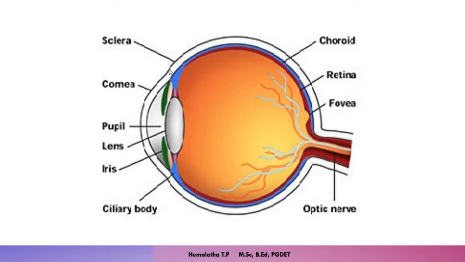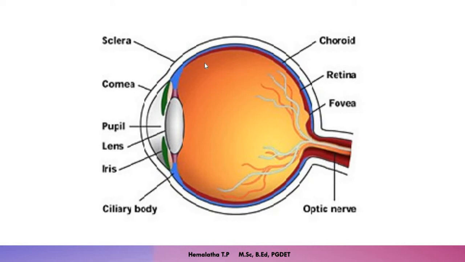The outermost layer is called sclera, the middle layer is called choroid, and the inner layer is called retina. So you can see in this picture, the outermost white color layer is sclera, the blue color layer is choroid, and the inside red color layer is retina. So these are the three layers which are covering the eyeball and protecting the eyeball in different ways. These three layers have their own functions.